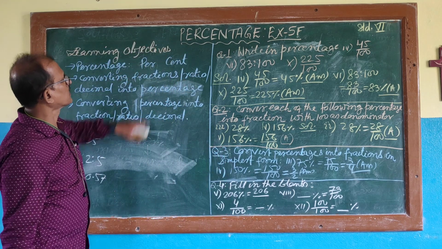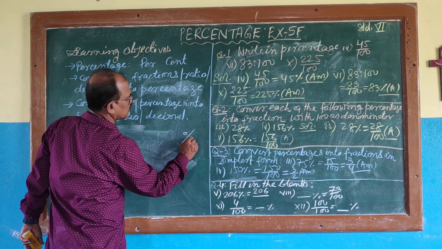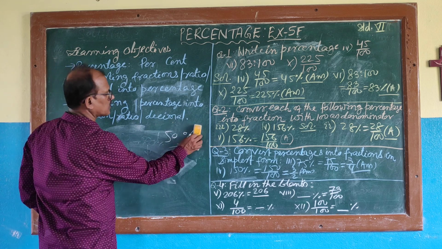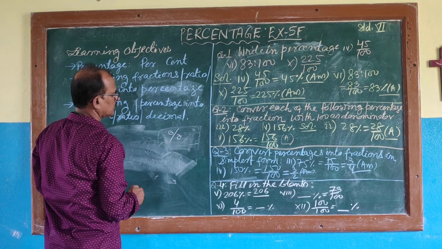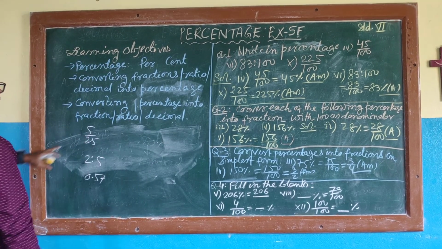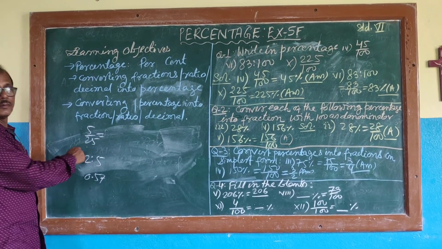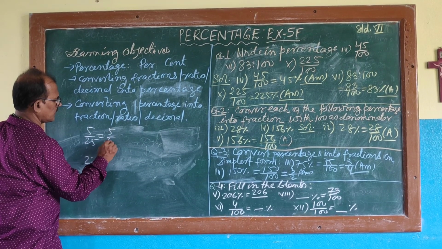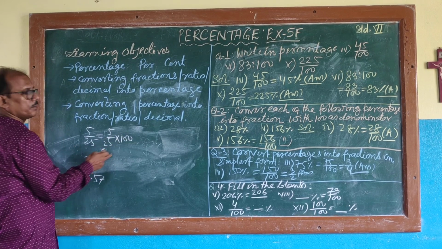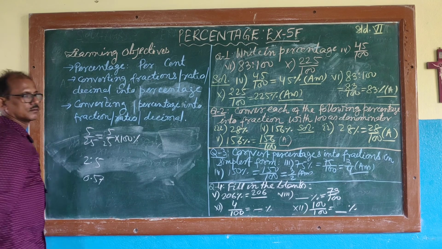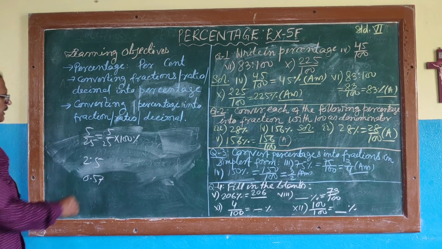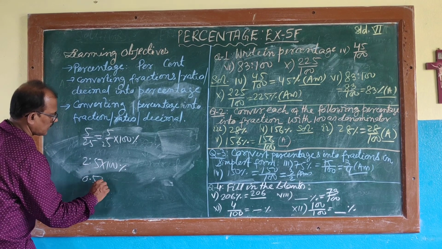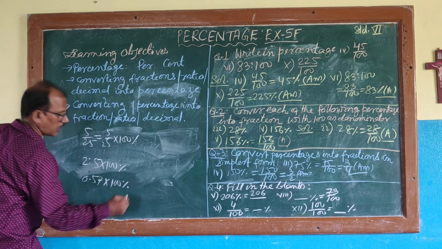But before I move on, this is the sign of percentage. Here 50 written like this means 50%. This is the sign, it's called percentage. Now how? The denominator has to be 100. So for any fraction, if we simply multiply by 100, then that will be percentage. Any decimal also, multiply by 100 and put the percentage sign. Ratio also, multiply by 100, put the percentage sign. I will prove it. Wait.